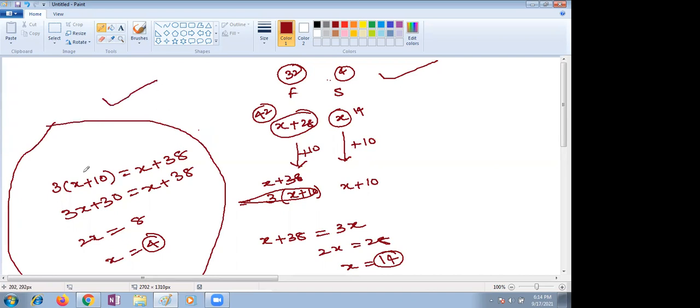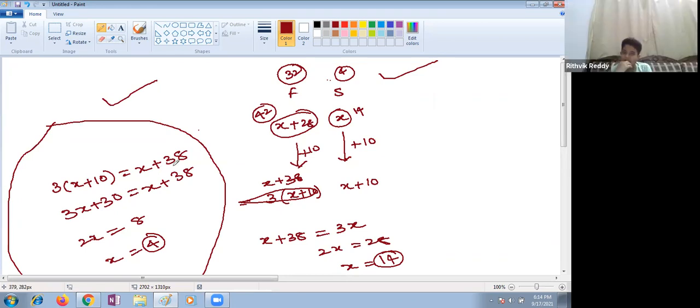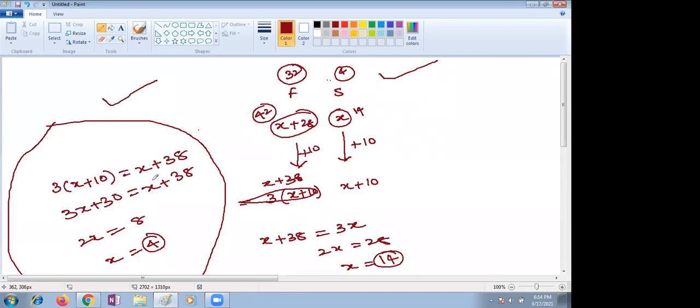So after 10 years, three times the son's age is equal to the father's age. So 3 into x plus 10 equals x plus 38. Why x plus 38? The father is 28 plus 10, which is 38. So this equation, how to simplify, you know that, right? Yes, ma'am. This is the way we are equating. After 10 years only is the relation given. That's why we should not consider this part.